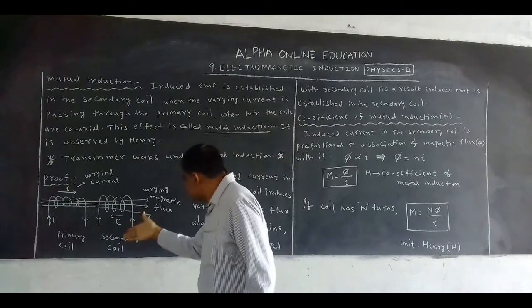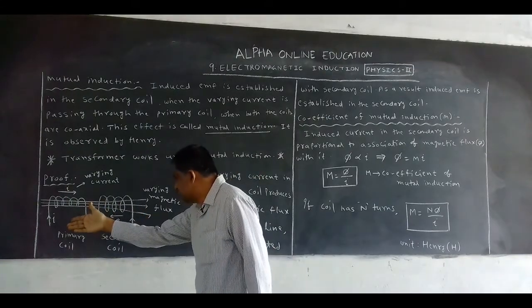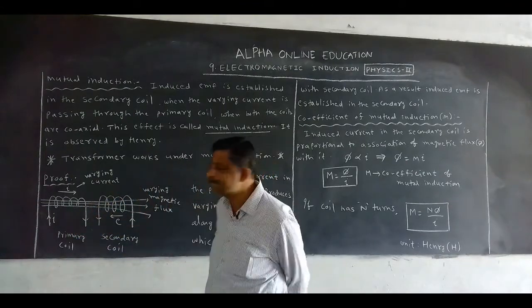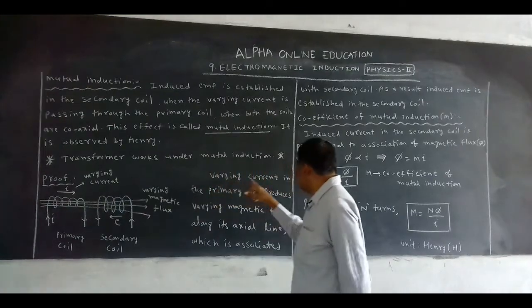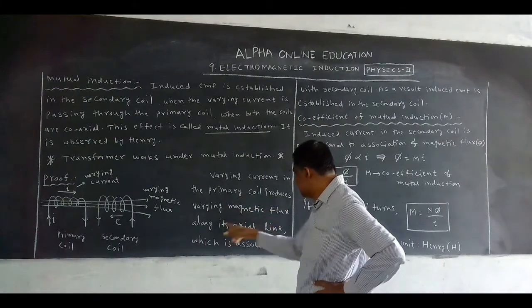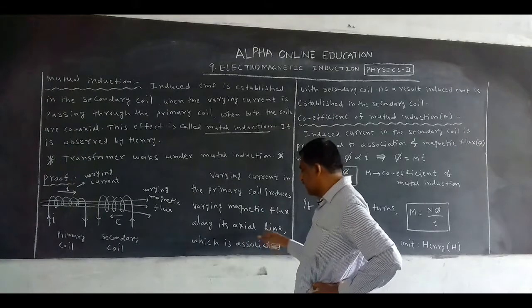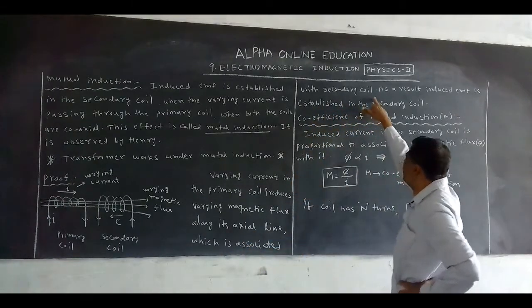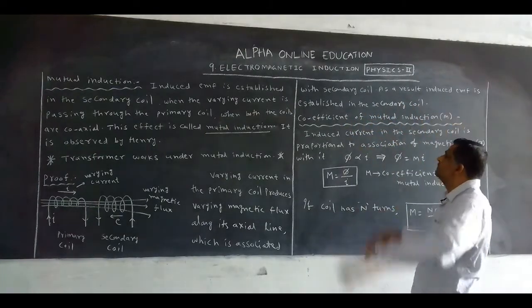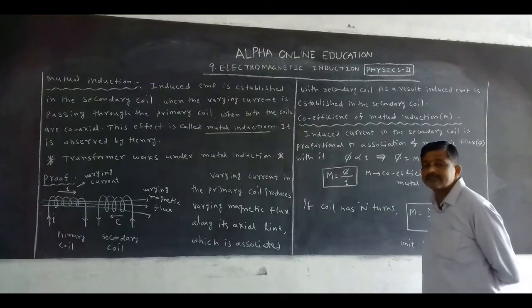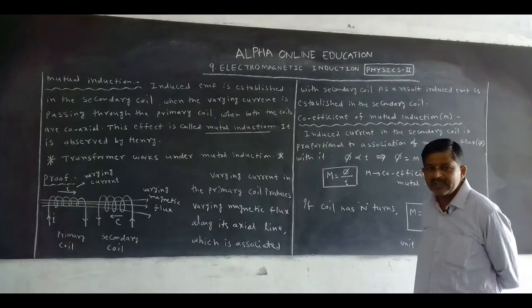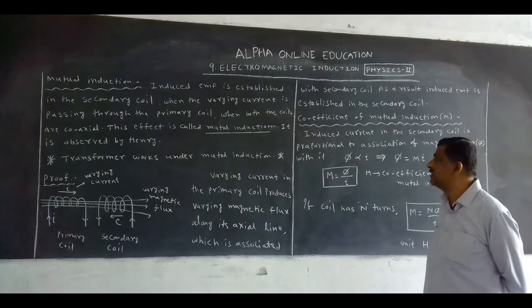As a result, induced EMF is established in the secondary coil in the opposite direction of the varying magnetic flux as per Faraday's law.